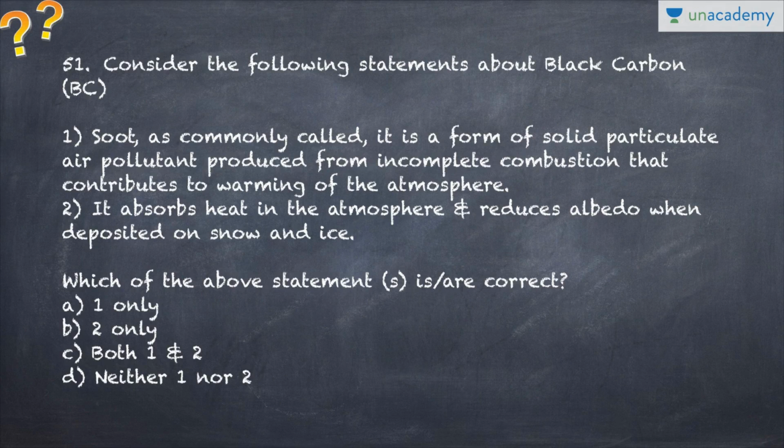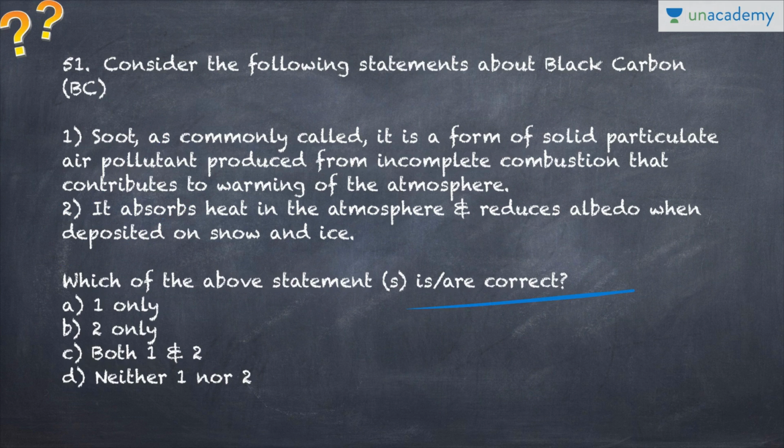Hello guys, so let's cover the solutions for the questions number 51 to 67 with the focus on their explanations. The first question, 51: soot is commonly called a form of solid particulate air pollutant produced from incomplete combustion, and it also absorbs heat in the atmosphere and reduces albedo when deposited on snow and ice. So black carbon and brown carbon, you need to focus on these topics. These are really important from the exams point of view.